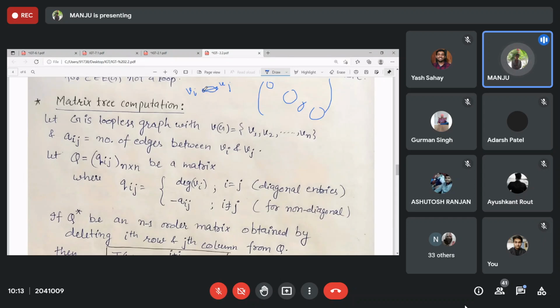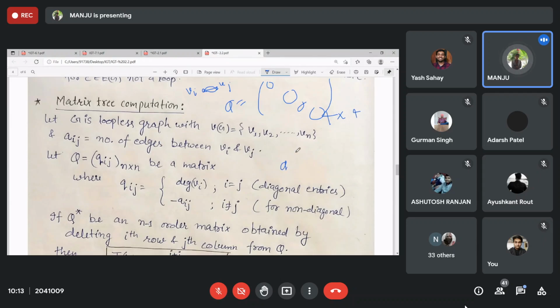If there are 8 edges, minus 8, right? So corresponding to i and j, you just draw this Q matrix. Here it will be Qij, Qji, and this is an undirected graph, so it will be a symmetric matrix.